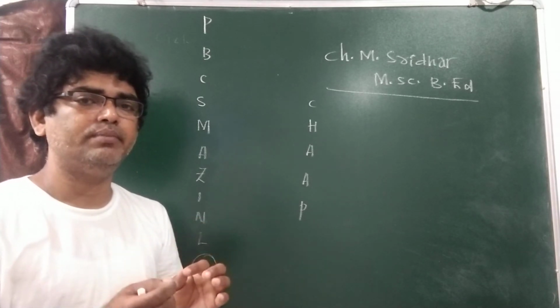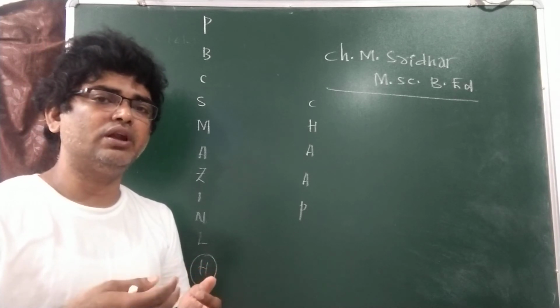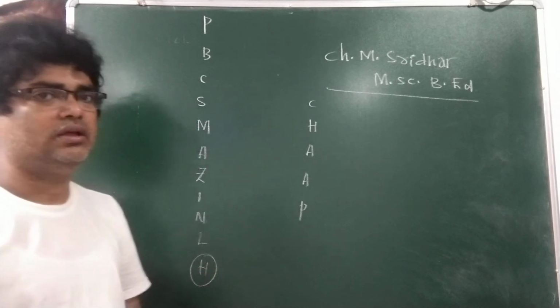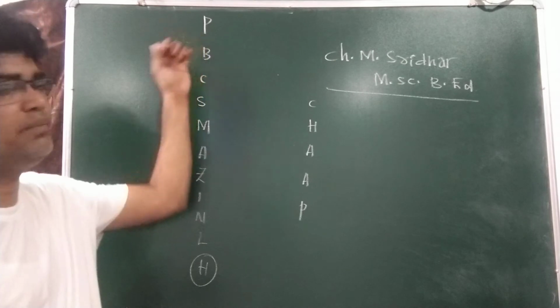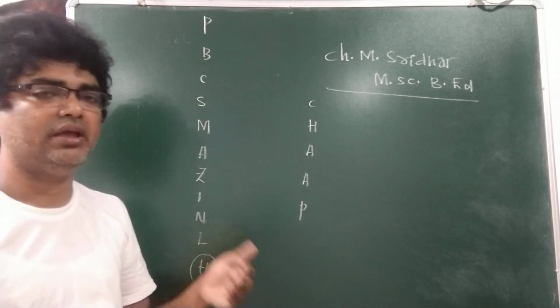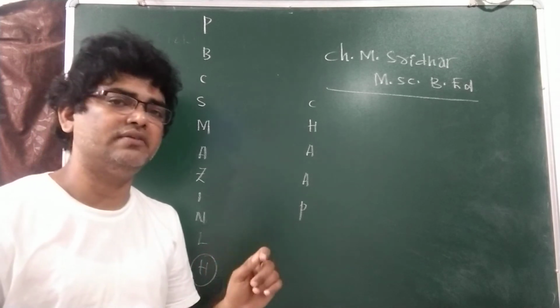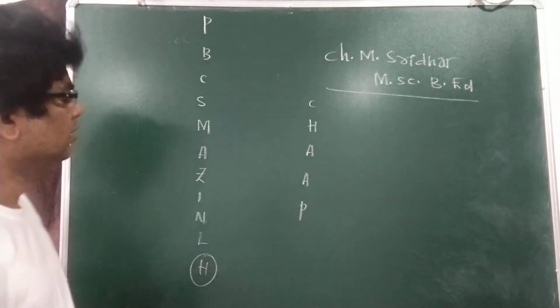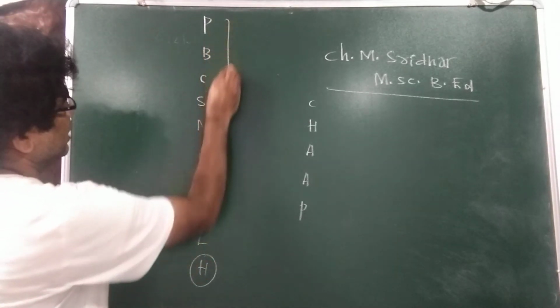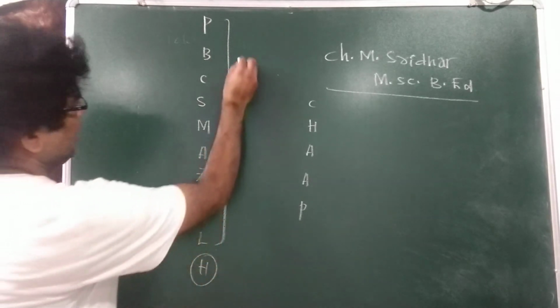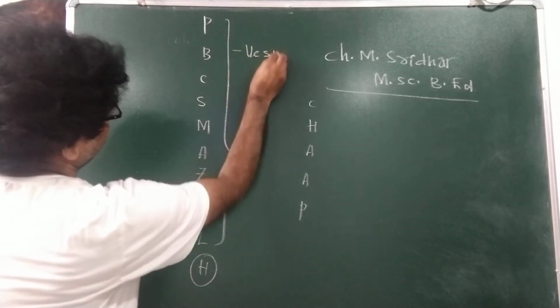This is only to make your learning easier. Say for example, the Latin name of potassium is K and here I am taking it as P, only to make the things more memorable. That's it. The metals above hydrogen, they have negative SRP.